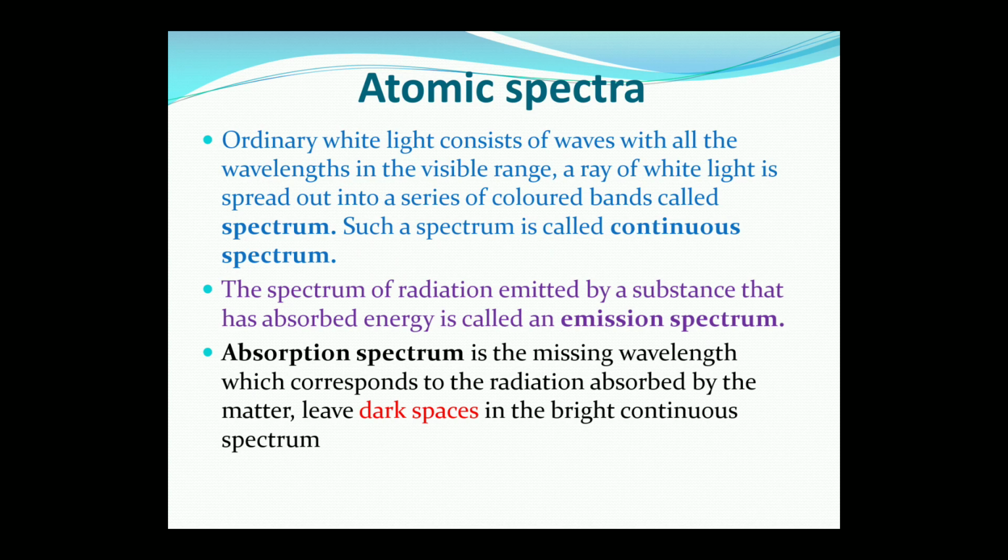Now talking about the atomic spectra. Ordinarily, white light consists of waves with all the wavelengths in the visible region. A ray of white light is spread out into a series of colored bands called spectrum. Basically we know that white light is made up of 7 colors, and there is a diffraction of white light into different bands which is known as spectrum, and such a spectrum is known as continuous spectrum. Alright, so the spectrum of radiation emitted by a substance that has absorbed energy is called emission spectrum.